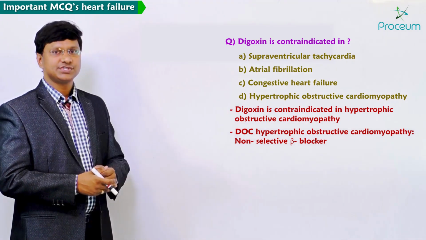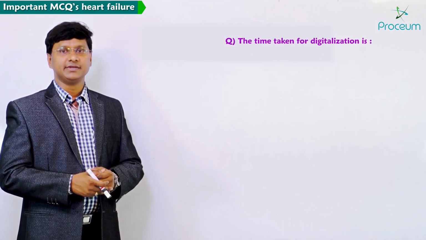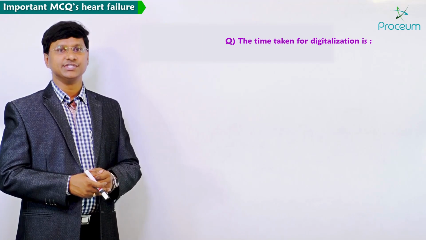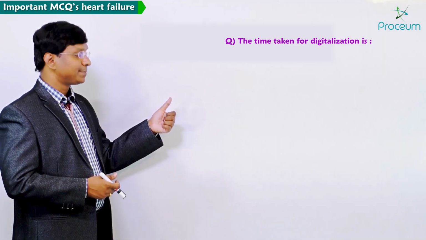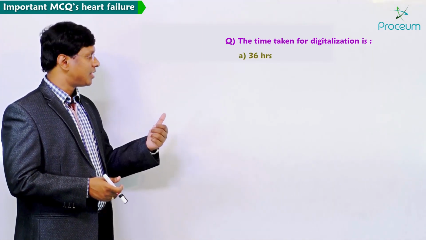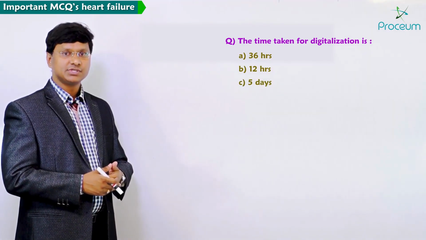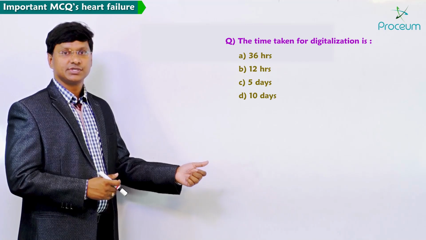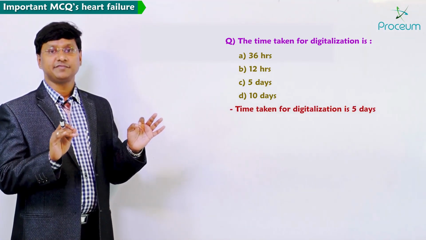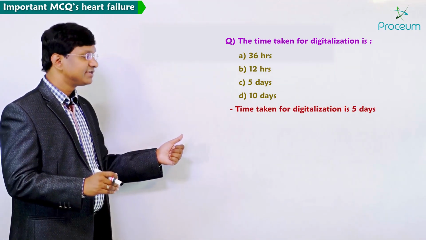Next MCQ: the time taken for digitalization is option A 36 hours, option B 12 hours, option C 5 days and option D 10 days. Remember, the time taken for digitalization is 5 days.